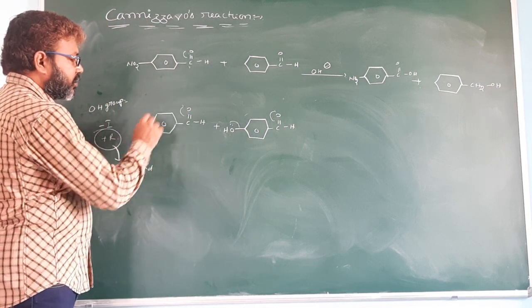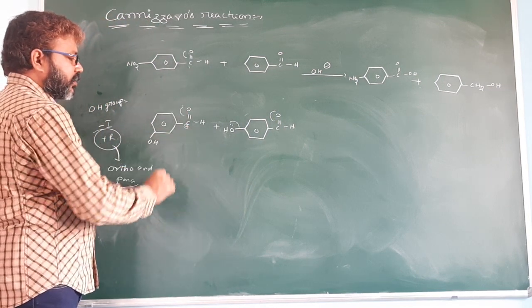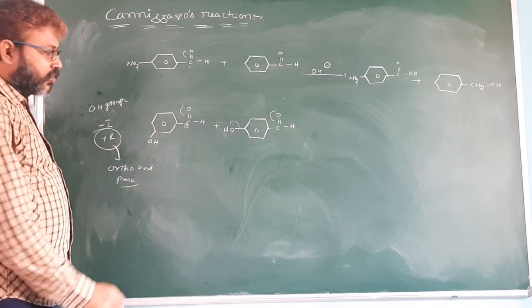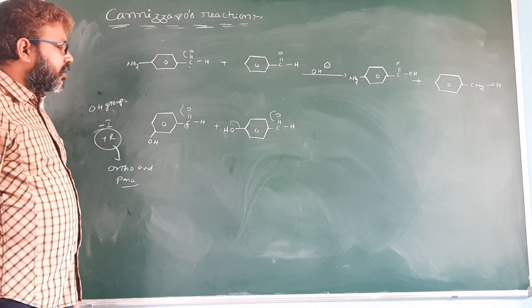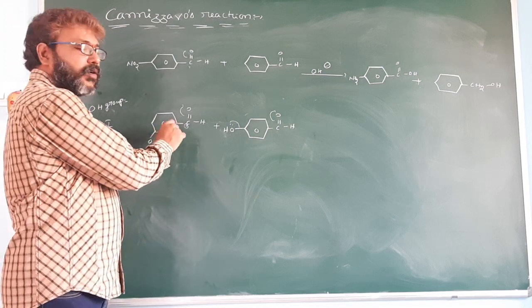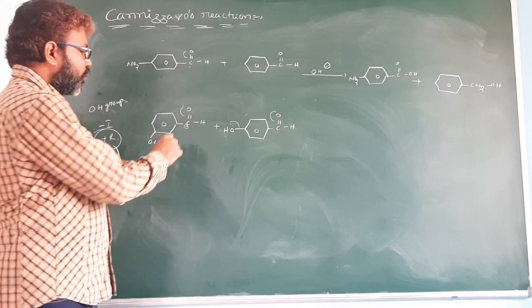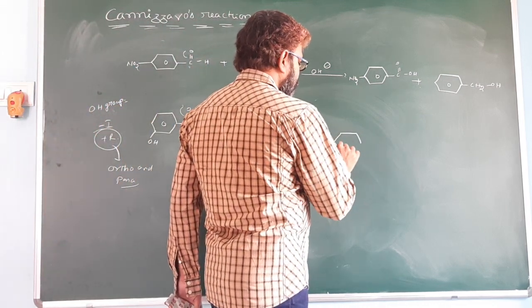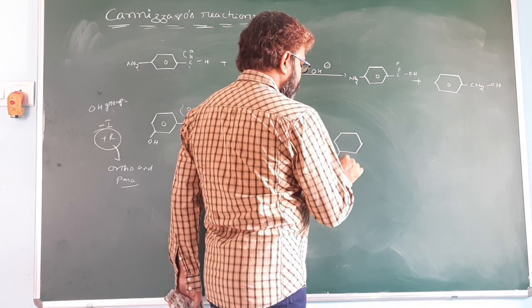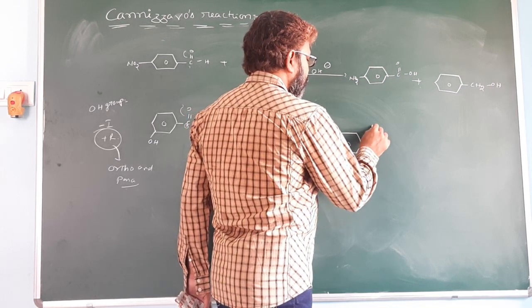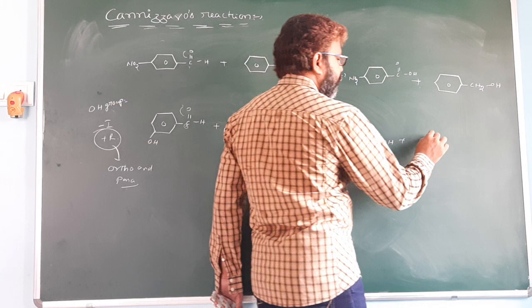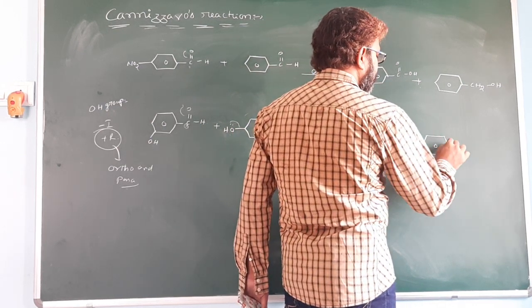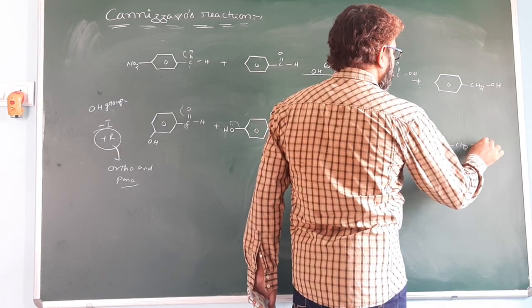When this pi bond electron shifts to here, it has positive charge, which is destabilized by the minus I effect. So it is more reactive towards the Cannizzaro reaction. This compound undergoes oxidation. OH minus attacks here. So we get meta-hydroxybenzoic acid. The other one is the alcohol.